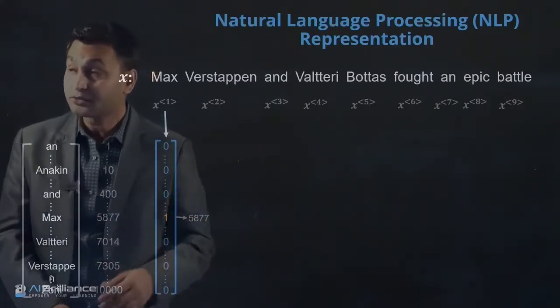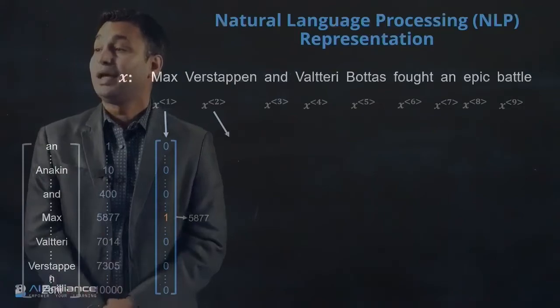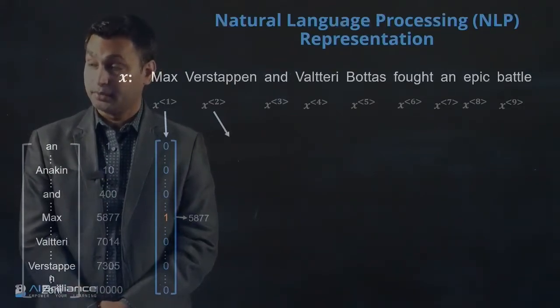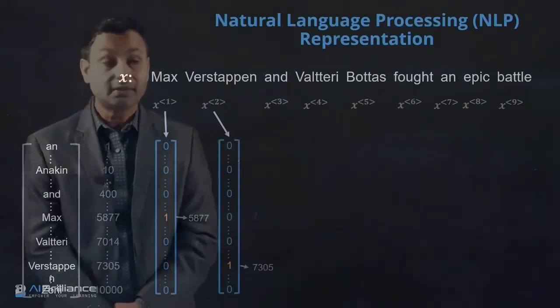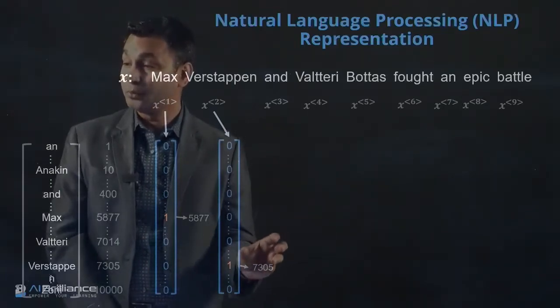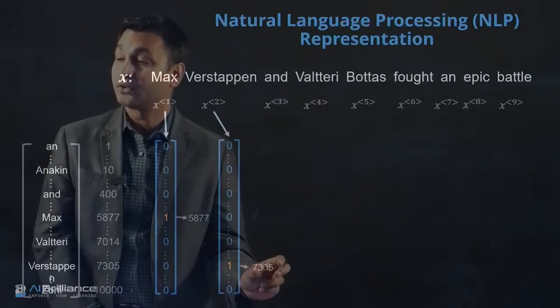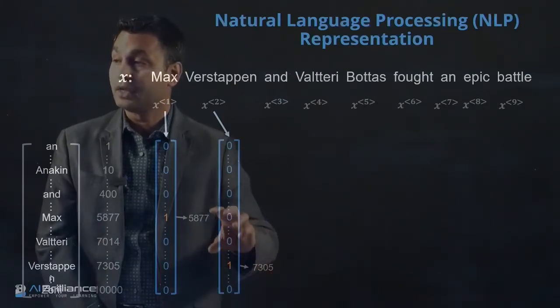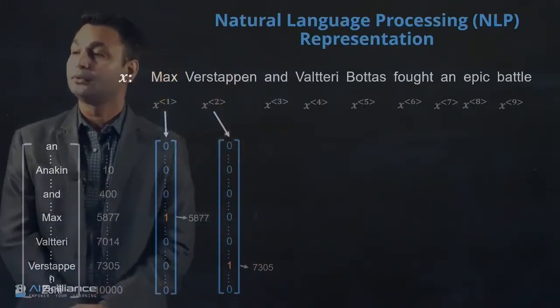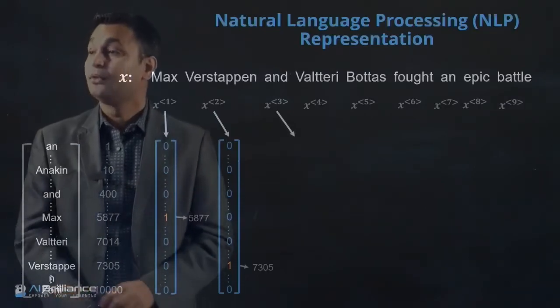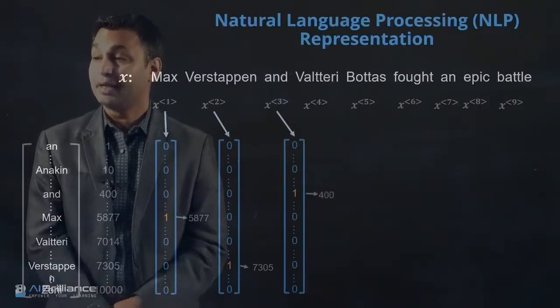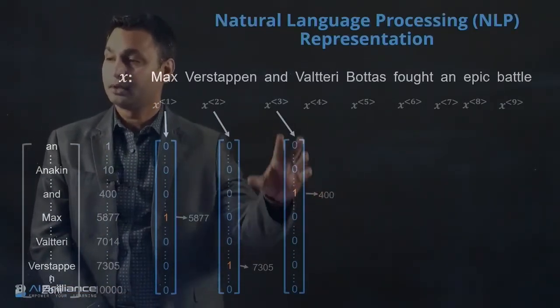Okay. Similarly, we will have Verstappen represented. For this, the vector that we will use is one-hot, where the one is switched on at location 7305, and everything else is equal to 0. Similarly, we can represent "and". Maybe for "and" only the 400th element is on and everything else is 0.